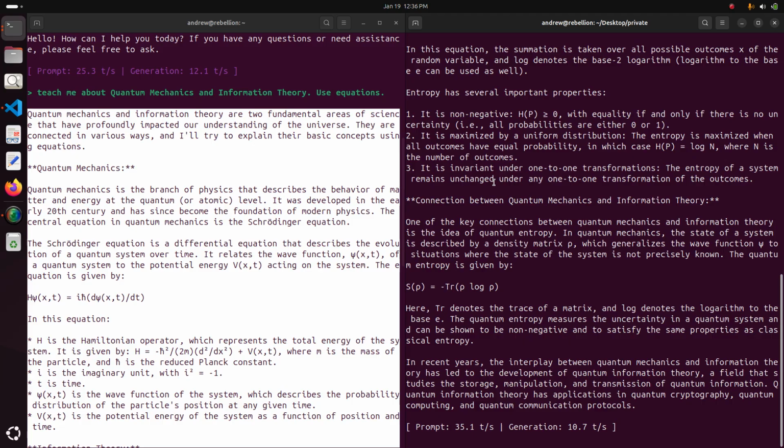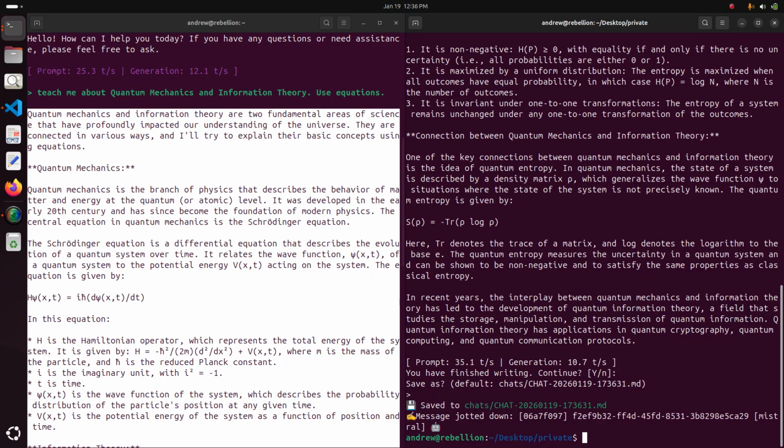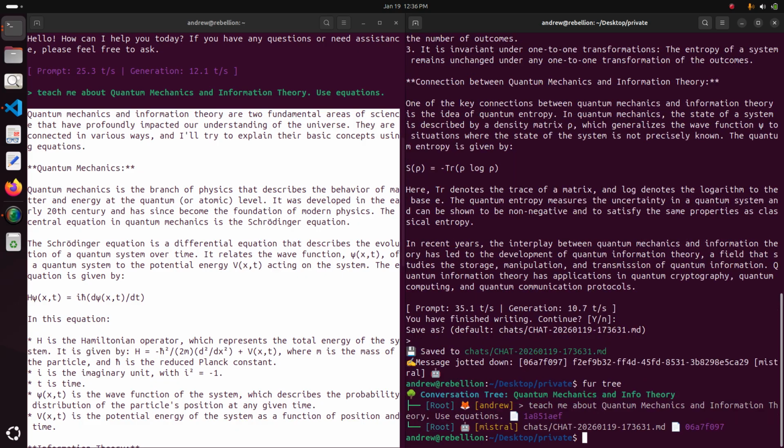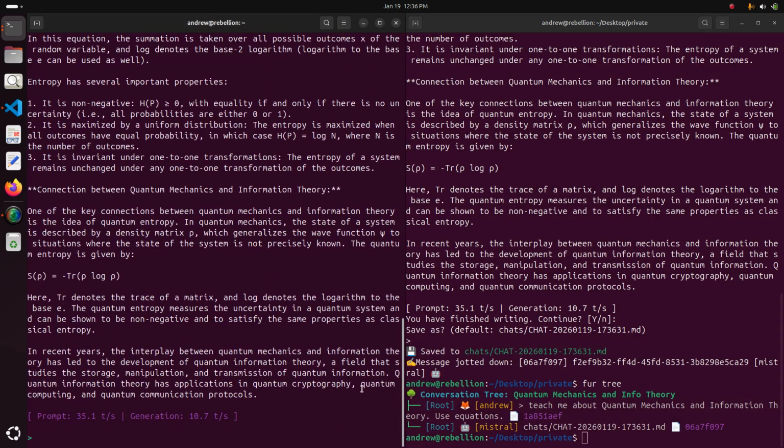Ctrl-Shift-P, and then Ctrl-D for Linux or Ctrl-Zeta for Windows. Finish writing, continue, yes, to save as that default markdown document. And now if you type 3 again, you'll see that we have recorded yes my prompt and long form chat saved as markdown document.